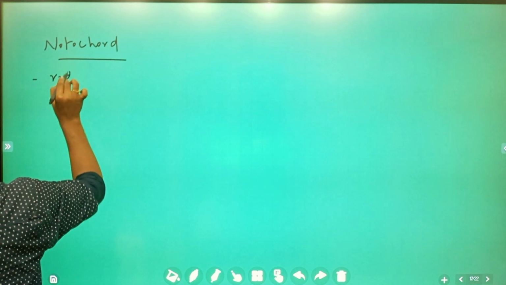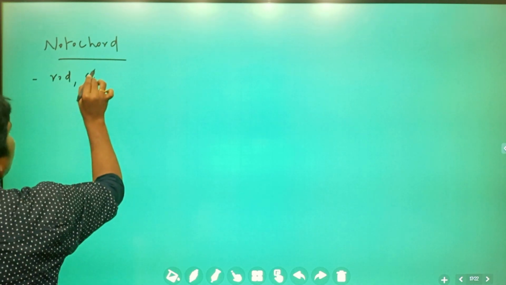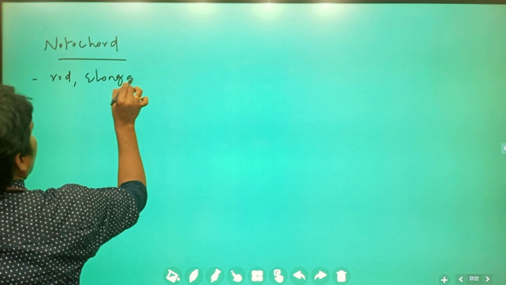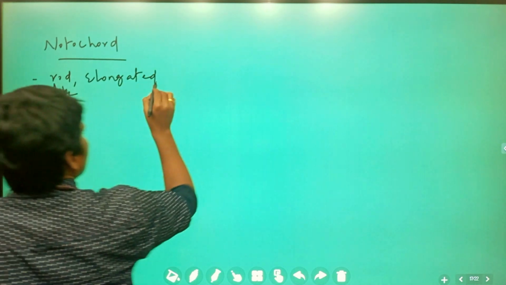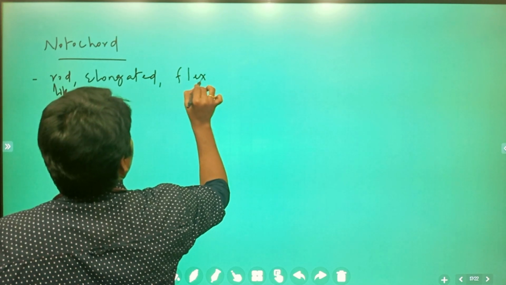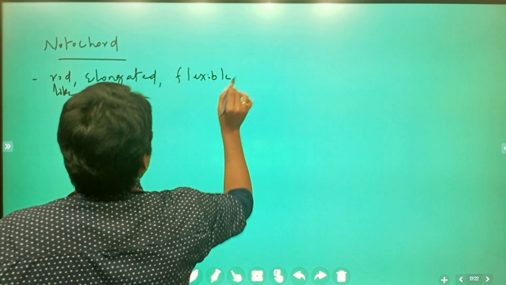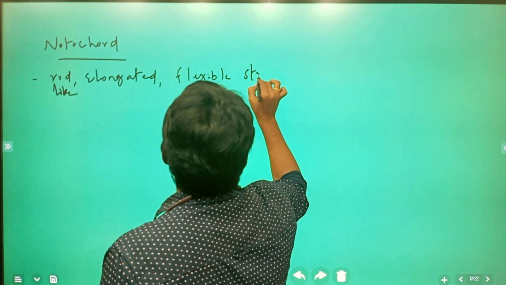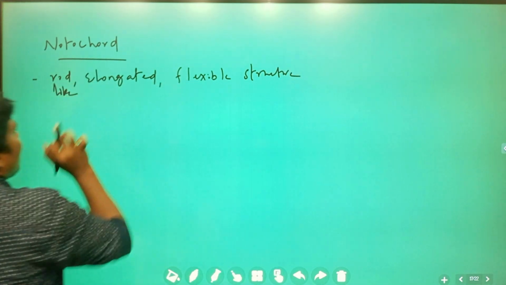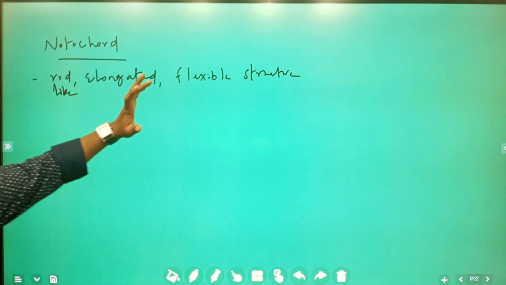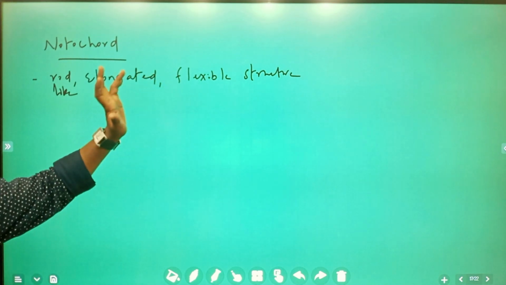Next, notochord. Notochord is a rod-like, elongated, flexible structure which is present in animals. What is this one?